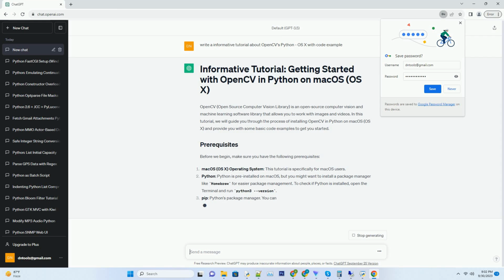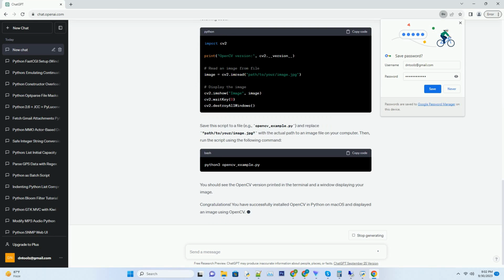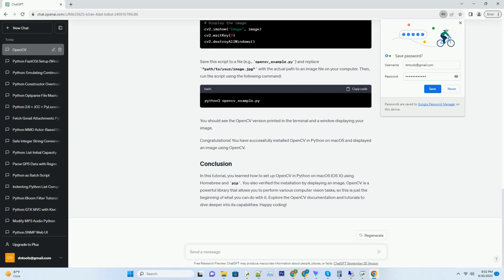OpenCV, Open Source Computer Vision Library, is an open source computer vision and machine learning software library that allows you to work with images and videos. In this tutorial, we will guide you through the process of installing OpenCV in Python on Mac OS, OS X, and provide you with some basic code examples to get you started.